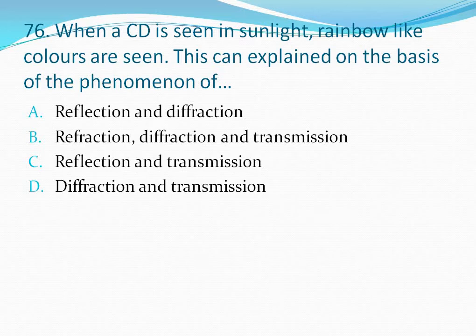When a CD is seen in sunlight, rainbow-like colors are seen. This can be explained on the basis of the phenomenon of refraction, diffraction and transmission. So the correct answer is option B. Let's move to the next question.